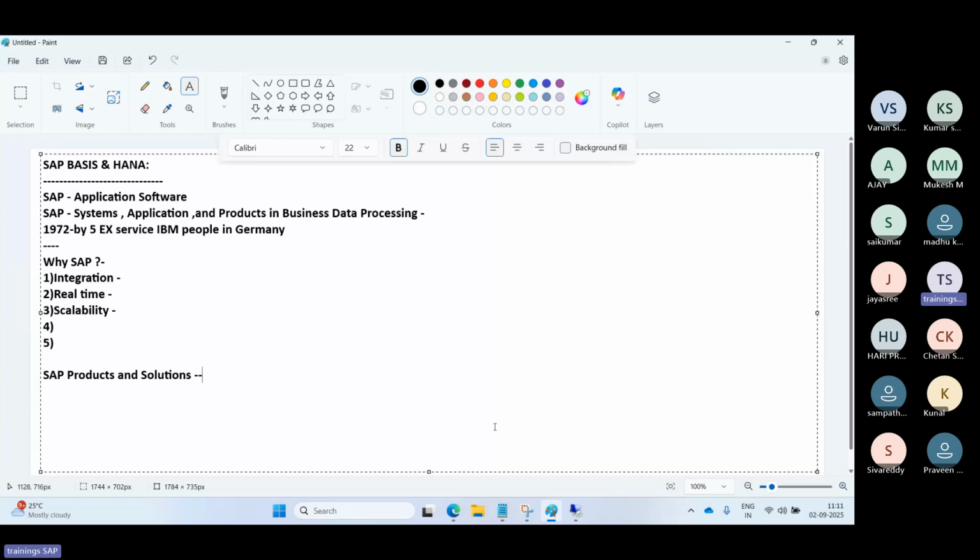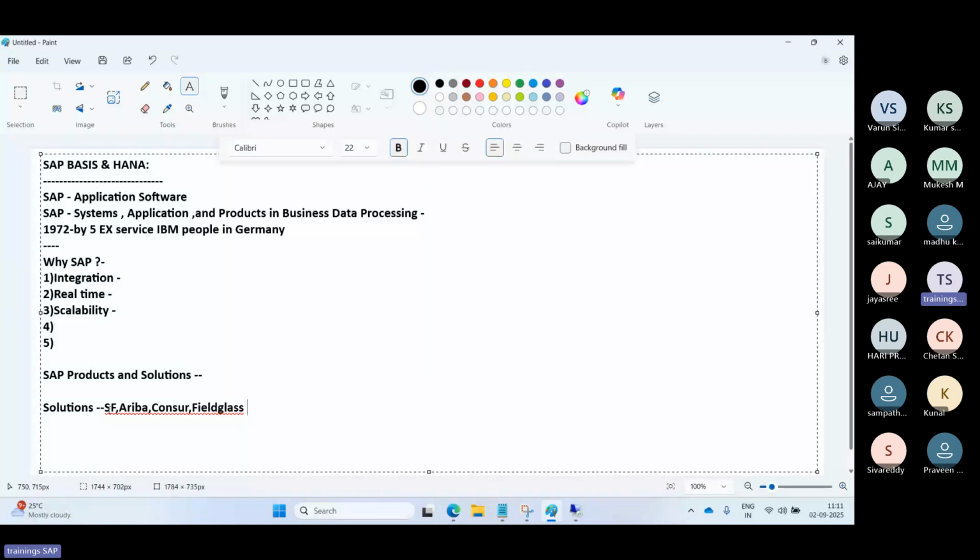As I mentioned, the line of business solutions include SuccessFactors, Employee Central integrations, Ariba, Concur, and also Fieldglass, workforce management. Concur is for travel and expense, Ariba is for procurement and supply chain, and SuccessFactors is for human capital management, with Employee Central related things. They can use it here.